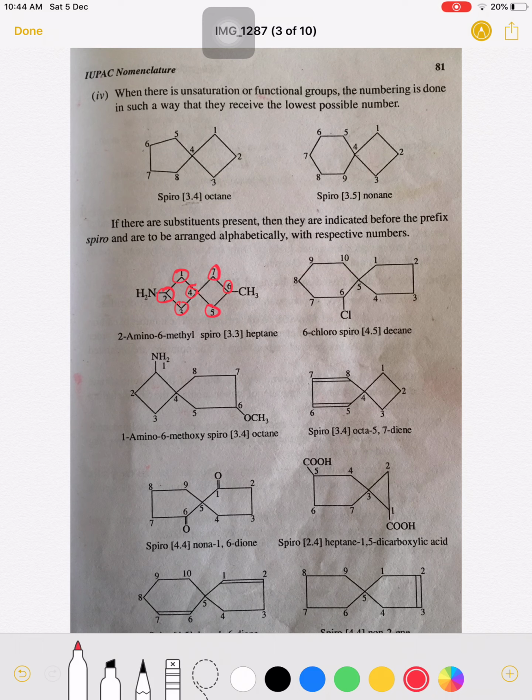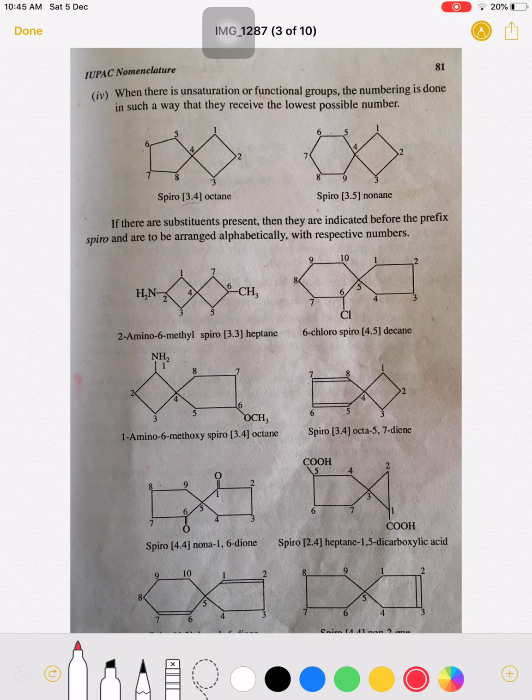So at the second position the amino group is there, at the sixth the methyl group is there, and this compound has 3 carbons on the left and right-hand side, excluding the spiro carbon atom. Therefore the name for this molecule is 2-amino-6-methylspiro[3.3]heptane.